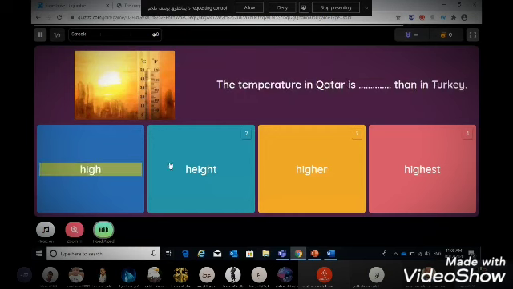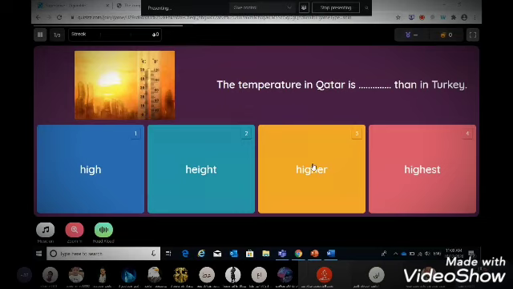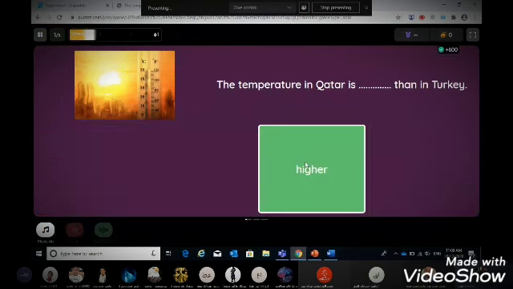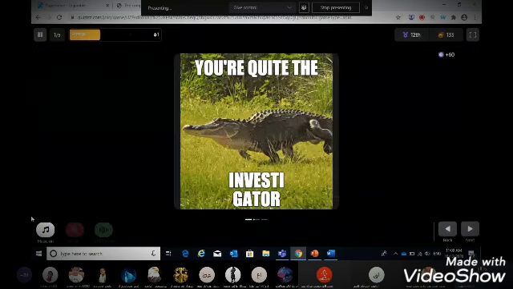Option 1, hot. Option 2, height. Option 3, higher. Option 4, highest. Okay, the temperature in Qatar, then we have comparative. So the comparative from high is higher. Of course, we are running out of time, so we have to click quickly. Correct answer. Very good.